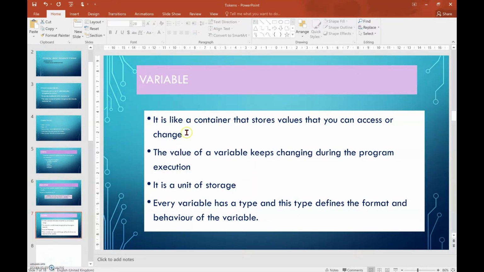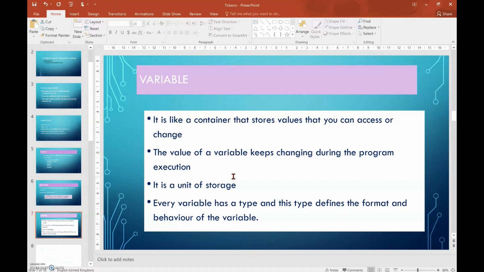Let's see about the variable. It is like a container that stores values that you can access or change. The value of a variable keeps changing during program execution. It is a unit of storage. Every variable has a type, and this type defines the format and behavior of the variable. It's like a cupboard where I can store all my clothes. Similarly, values can be stored in a variable.